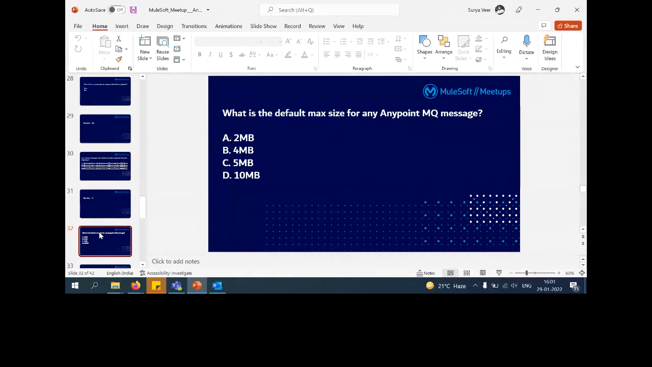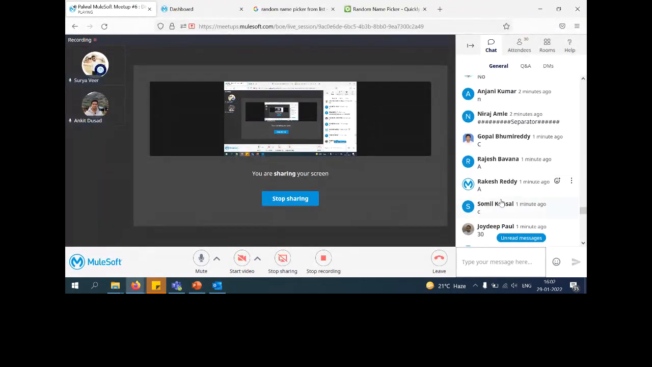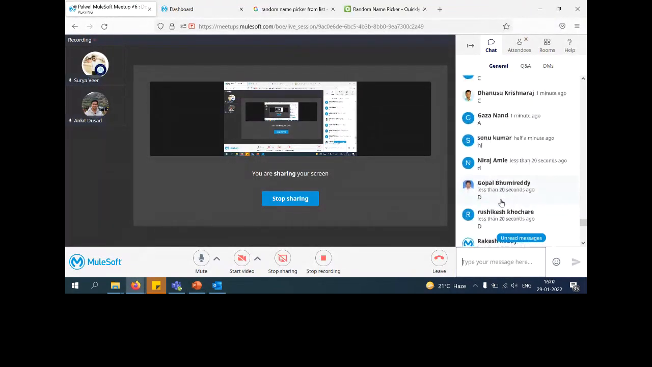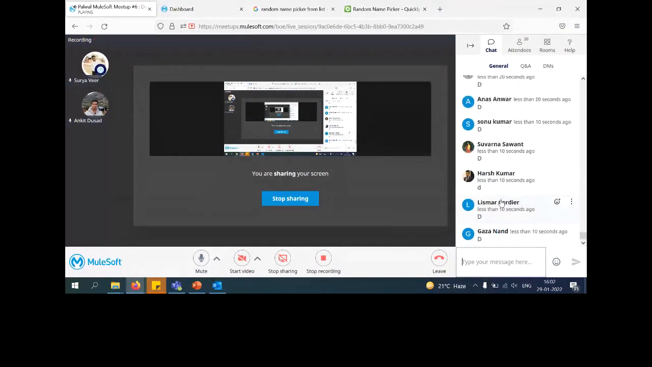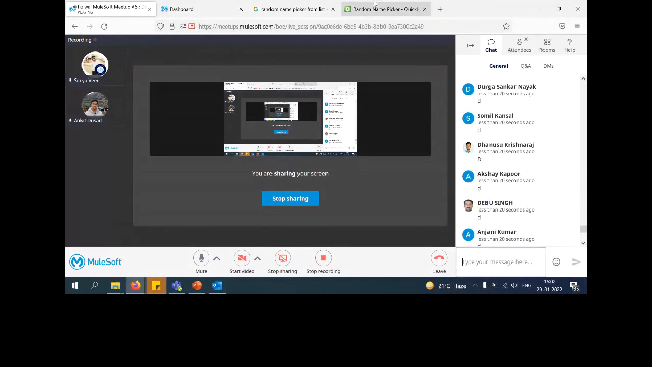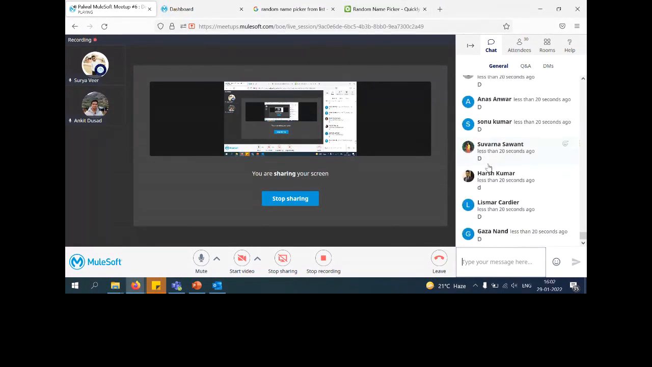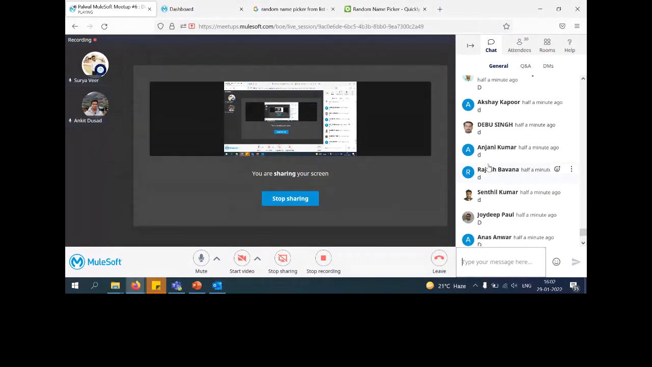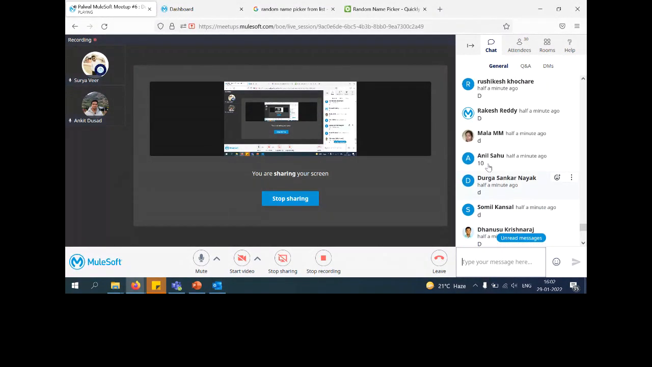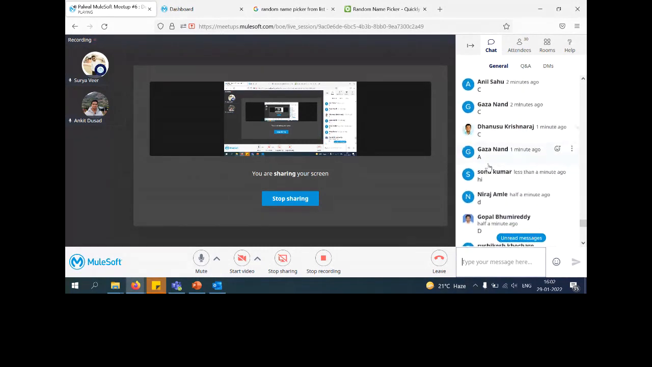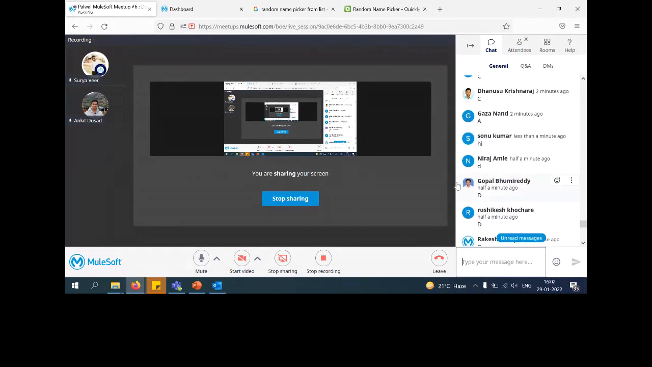Perfect. The next question is: what is the default max size of an Anypoint MQ message? I think this question was asked by many people, and everyone's answer is correct. Let's take the first name, Gopal Bhumi Reddy. Gopal, you will get a voucher. No, I think I'll remove your name from the random picker and give you a voucher. Neeraj has provided the same answer, D. Neeraj is already there. Okay, now we'll move to the next.